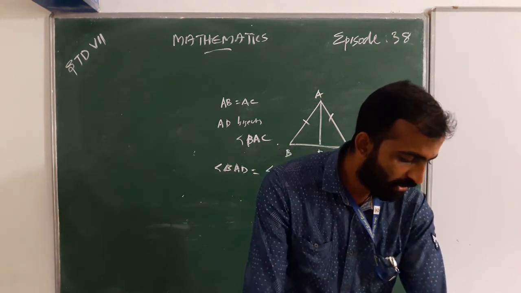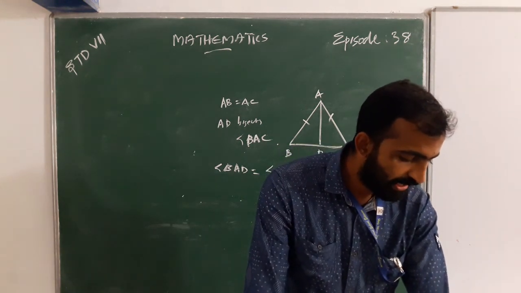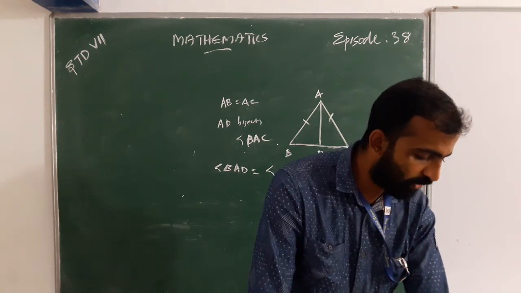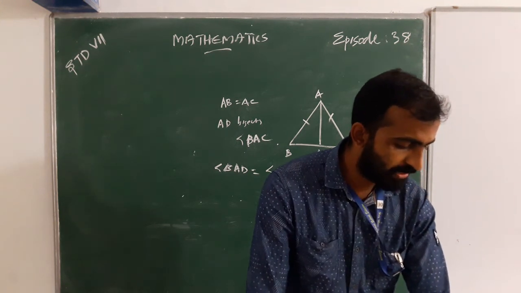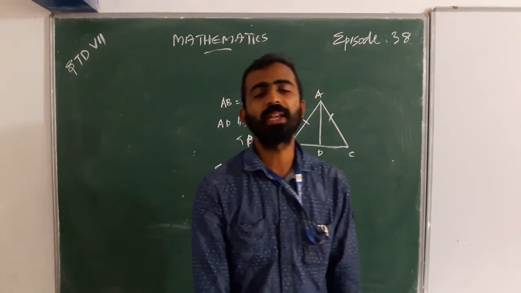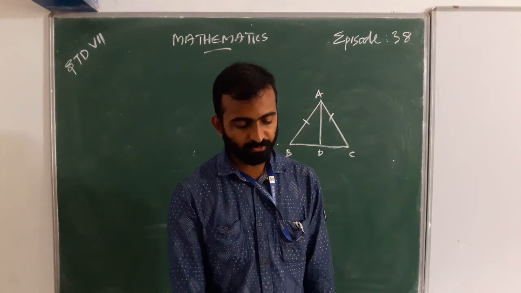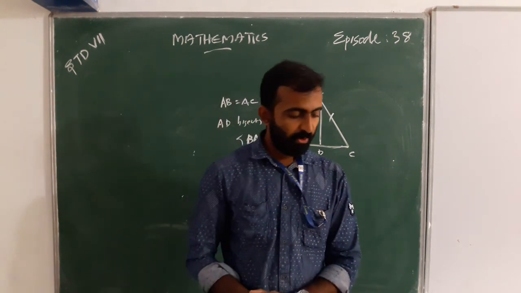State the pairs of congruent triangles, if any. In case of congruent triangles, write them in symbolic form. That is, first one is what?